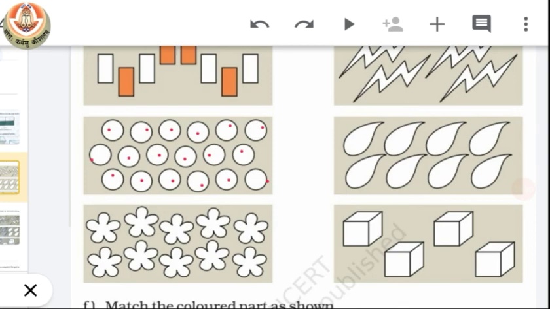So out of 18 we have to color 9 circles, because half of 18 is 9. So we will circle them. 1 2 3 4 5 6 7 8 and 9. And here we have 1 2 3 4 5 6 7 8 9 10. That means we have to circle 5 out of 10.